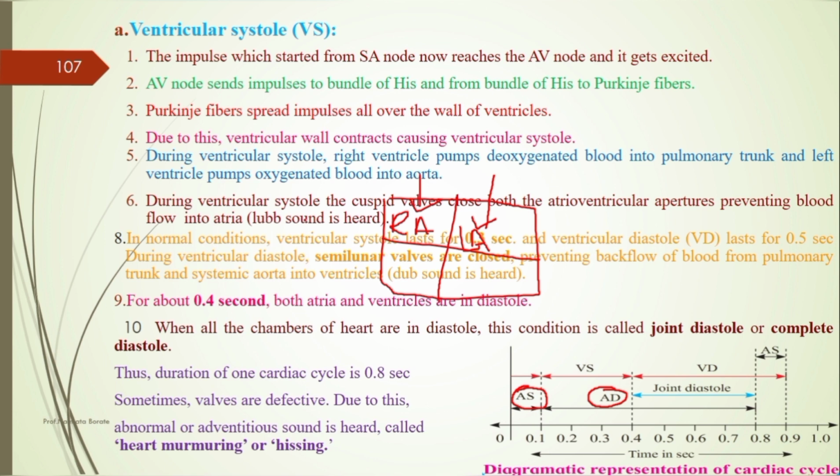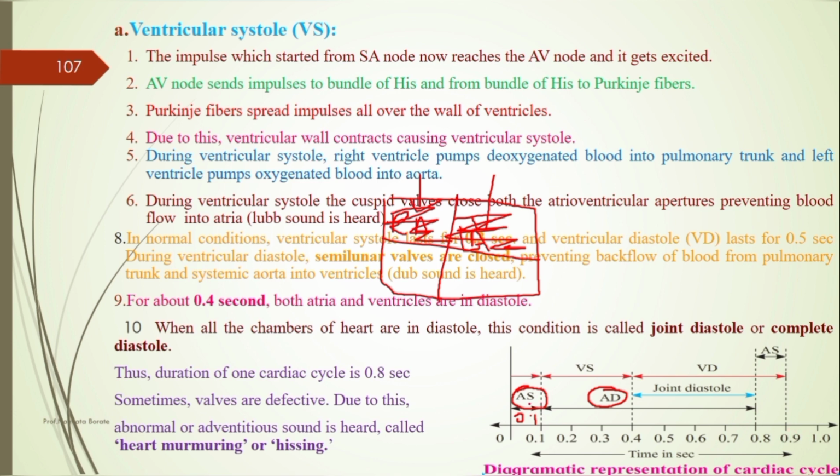The SA node is called the pacemaker. The SA node creates the impulses, which traverse towards the AV node. When the impulses are generated, the atria enter the systolic condition, meaning they fill up completely with blood. That is called the systolic condition, and its duration is near about 0.1 second. Here I will show you, here is 0.1 second.